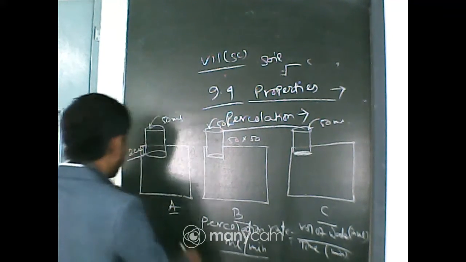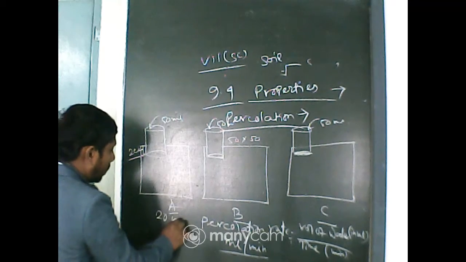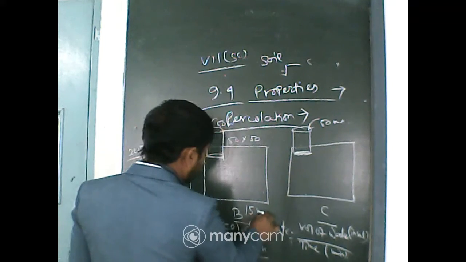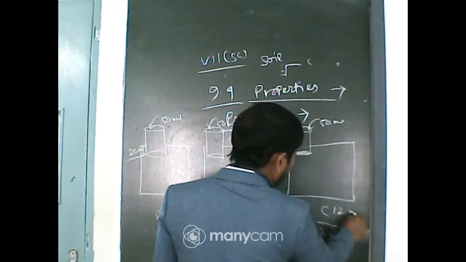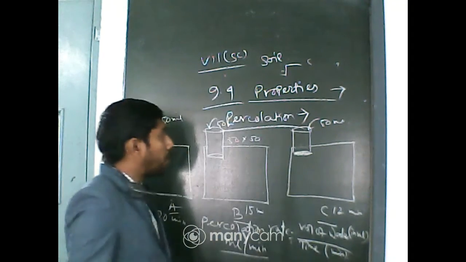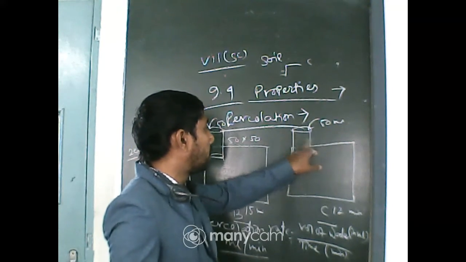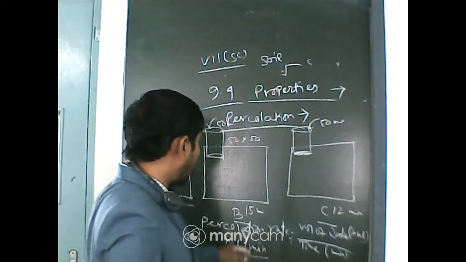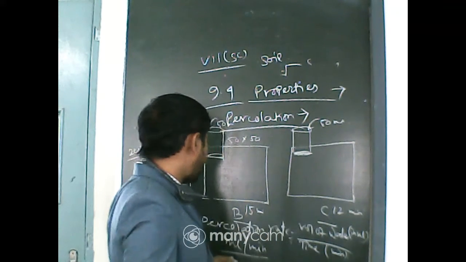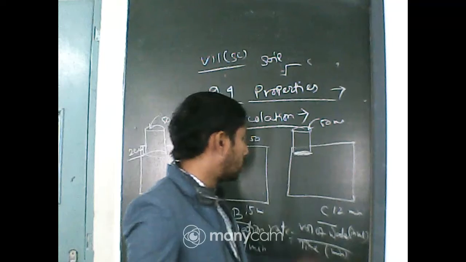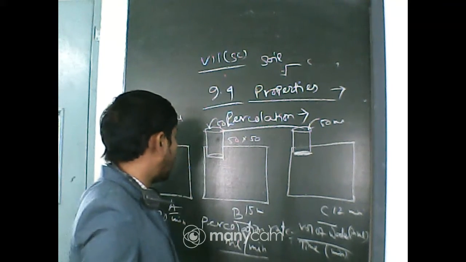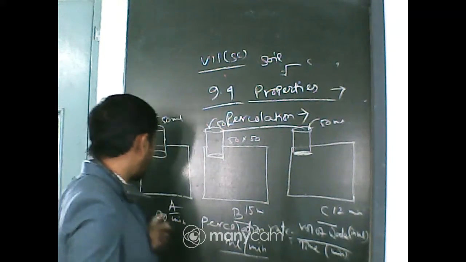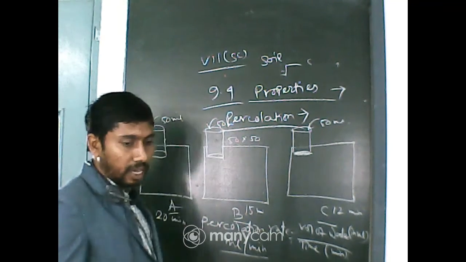Now suppose in A it takes 20 minutes, in B it takes 15 minutes and in C it takes 12 minutes. The same amount of water is poured in the pipe, and the area is also the same. So where it takes 12 minutes, the percolation rate is maximum, and in case of A it is minimum.